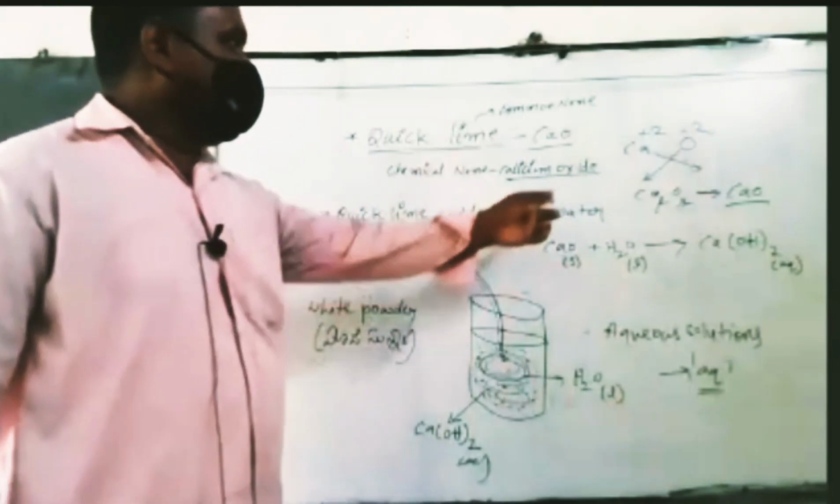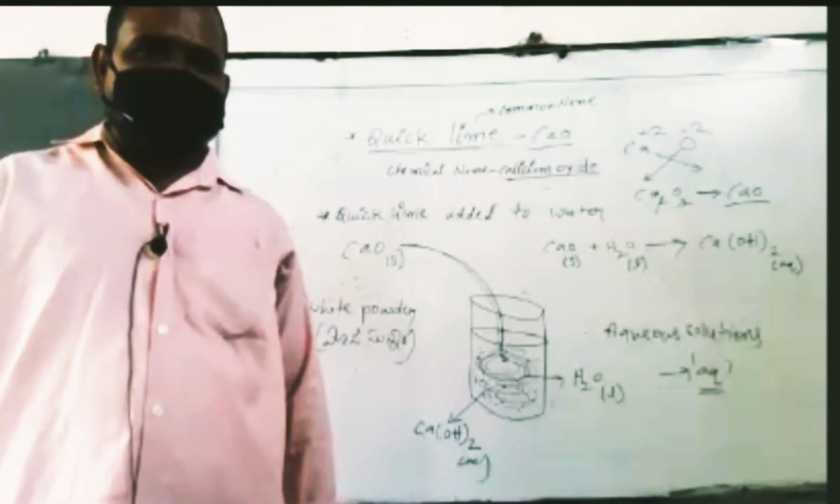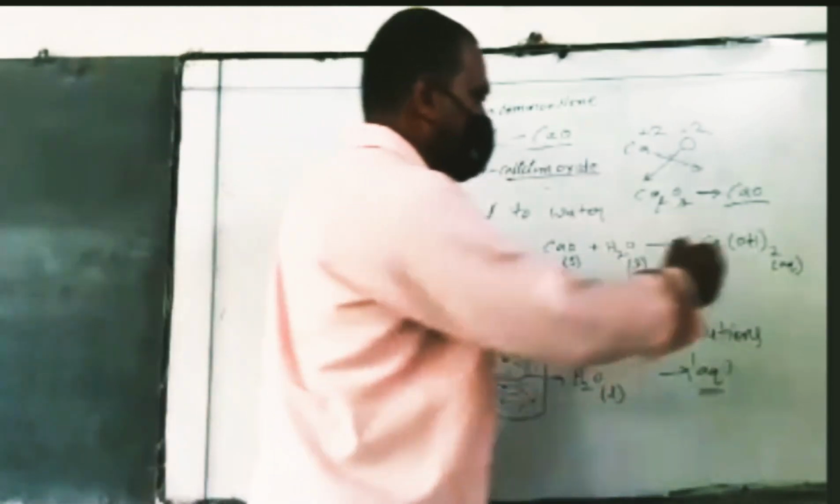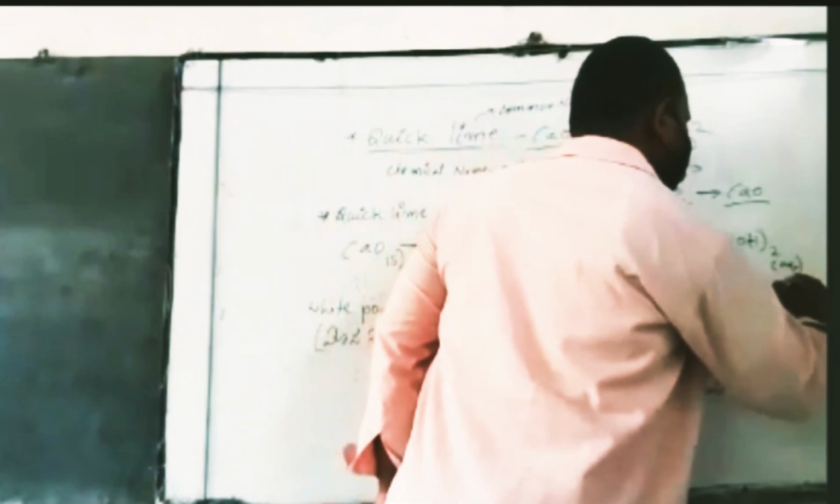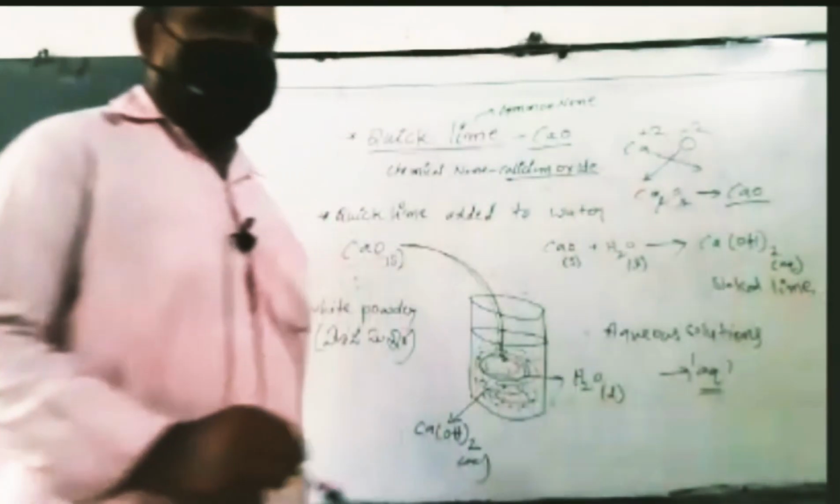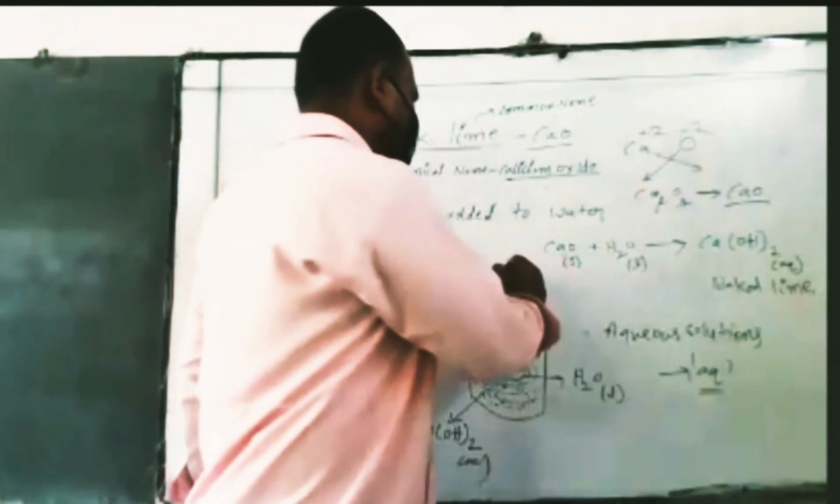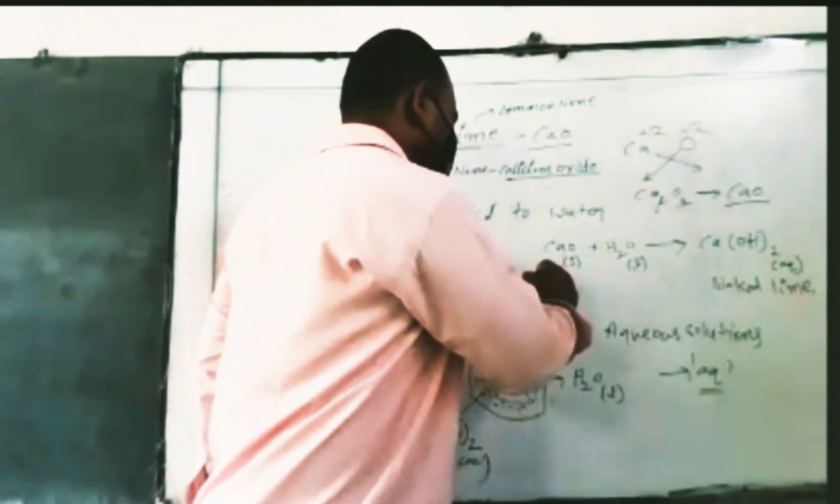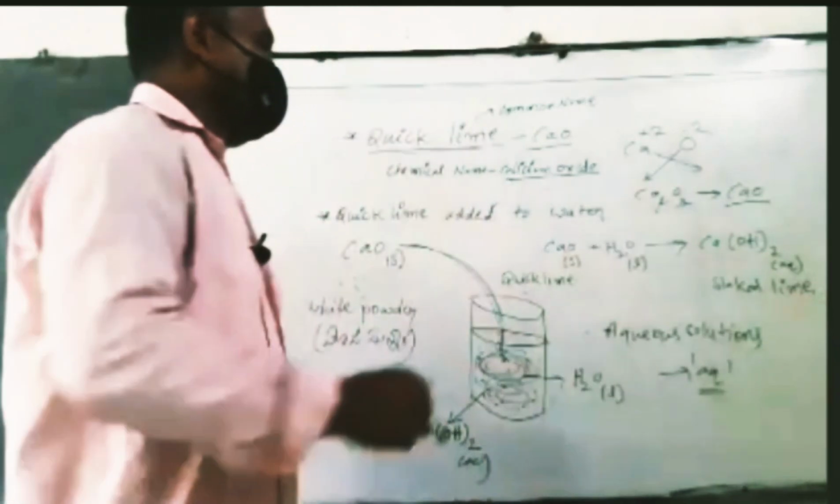So in this calcium hydroxide aqueous solution, what is the common name? The quicklime is the common name for calcium oxide, and the common name for this solution is slaked lime.